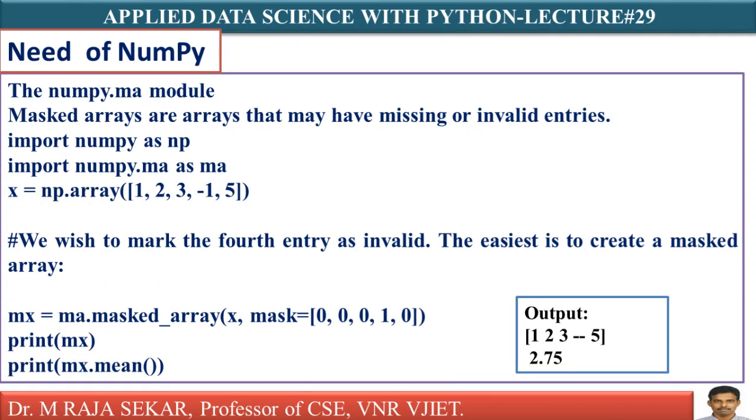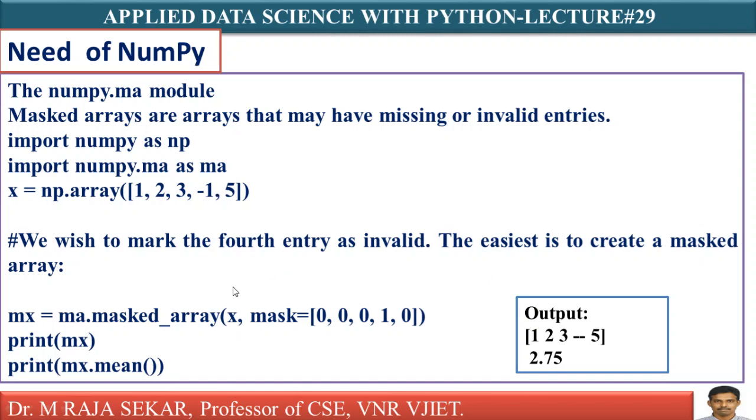Now there is something like masking. What is the meaning of masking? In many circumstances, data sets can be incomplete or tainted by the presence of invalid data. For example, a sensor may have failed to record data or recorded an invalid value. The numpy.ma module provides a convenient way to address the issue by introducing masked arrays.